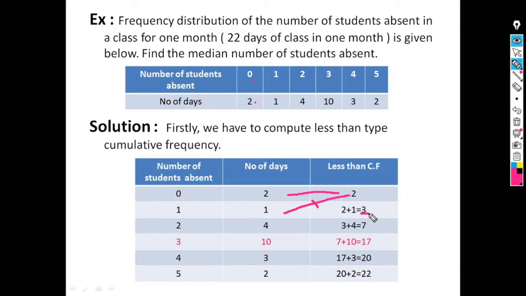Then 3 plus 4 equals 7. Next 7 plus 10 equals 17. Next 17 plus 3 is 20. Next 20 plus 2 equals 22. In this way we can calculate the less than type cumulative frequency.